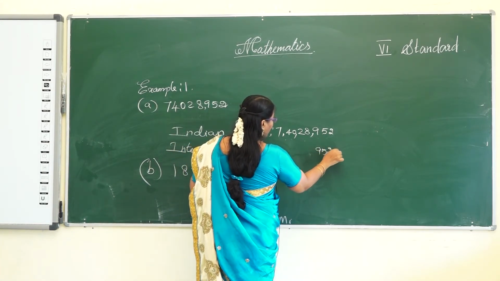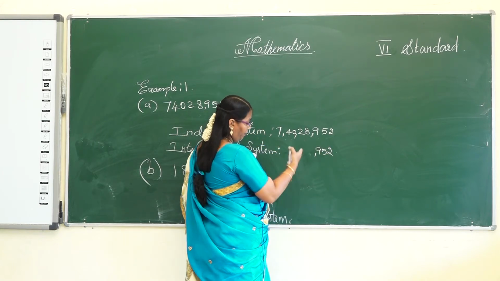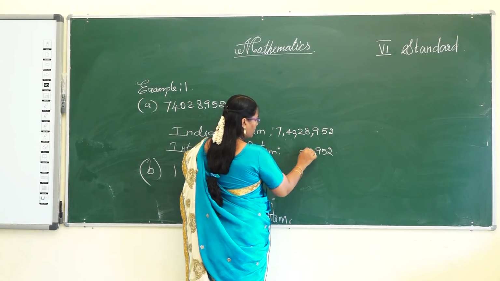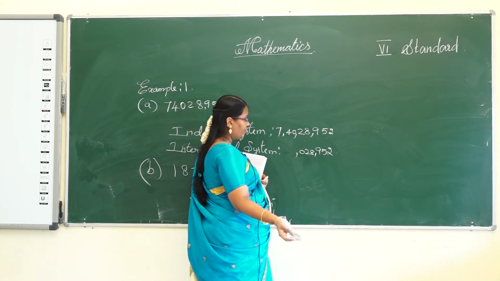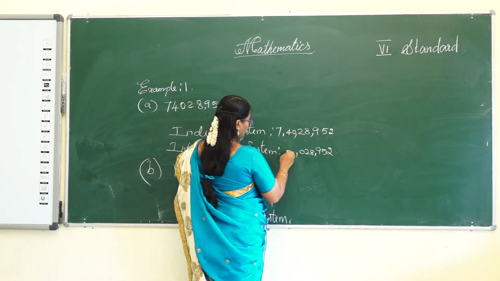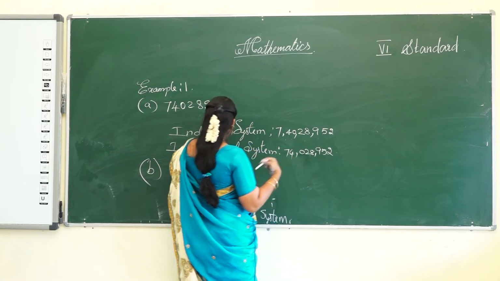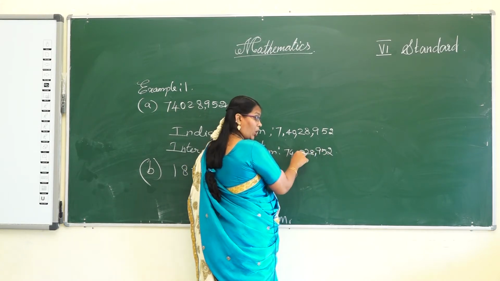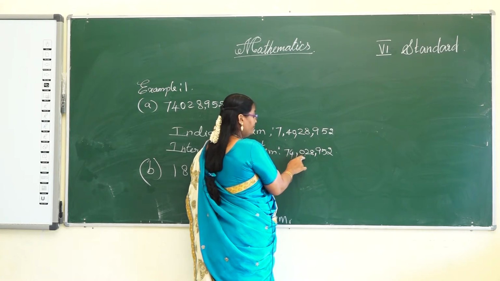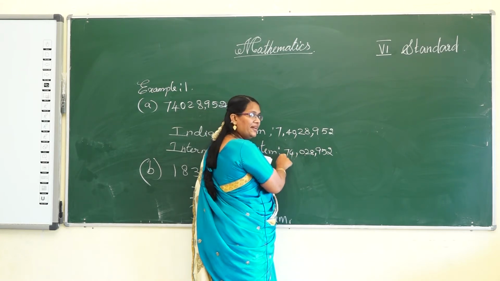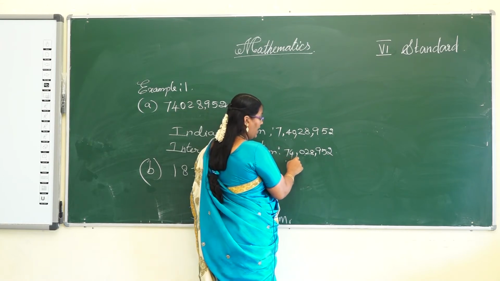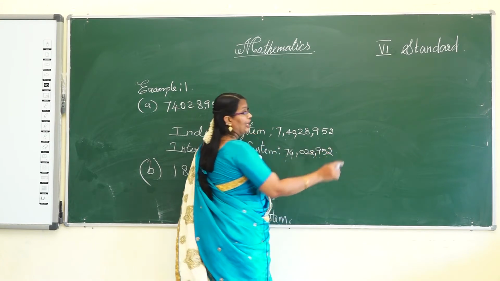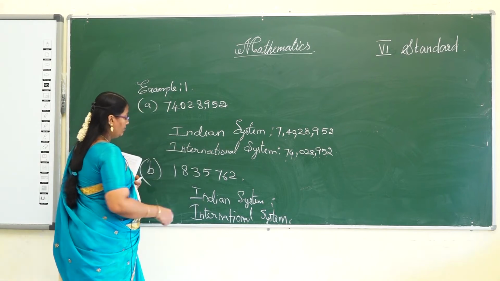Put the first comma after the 3 digits, then put the next comma after the next 3 digits. So in the international system: ones, tens, hundreds, thousand, 10,000, 100,000, million, 10 million. So 74 million 28,952.